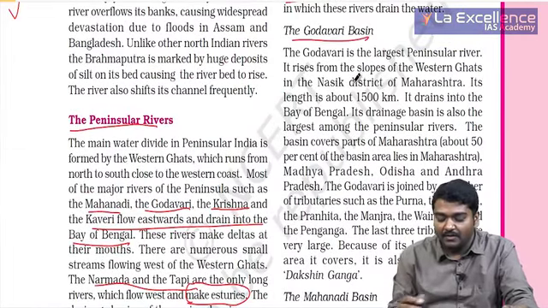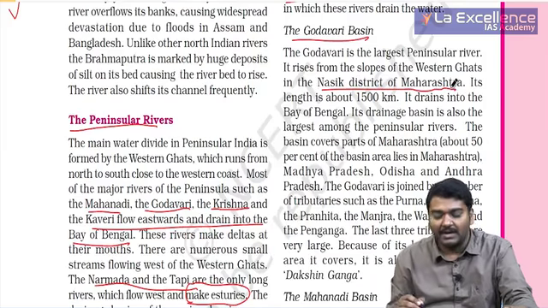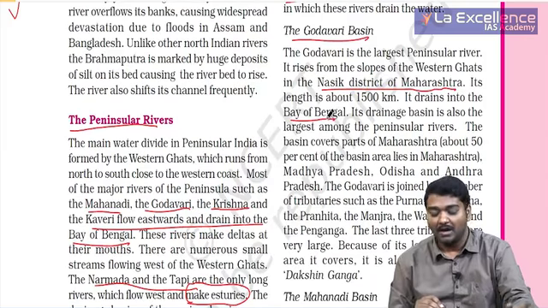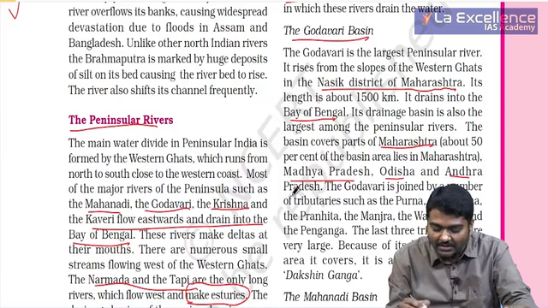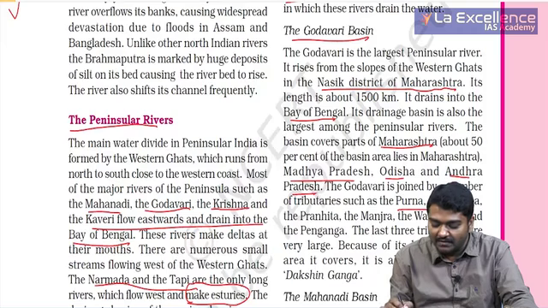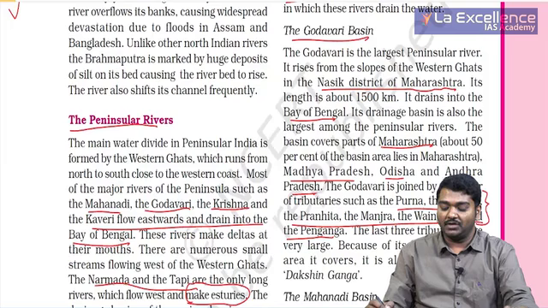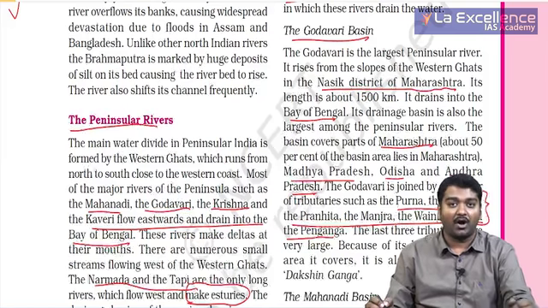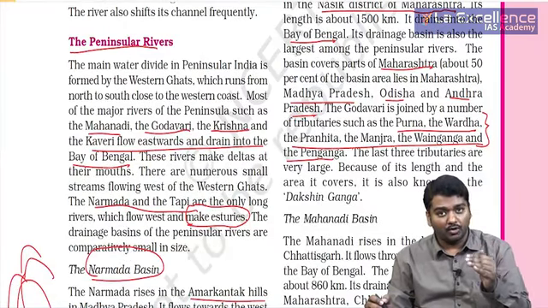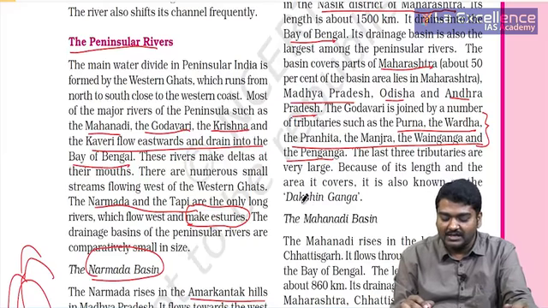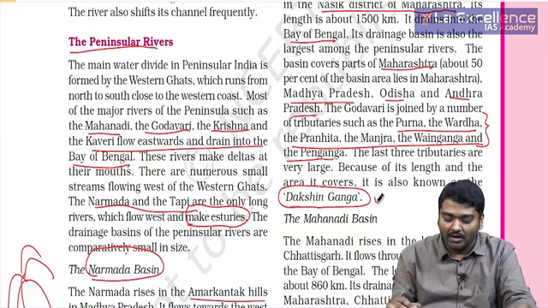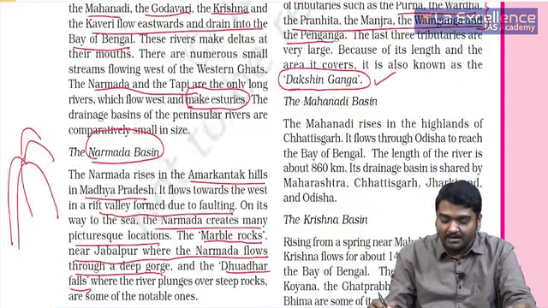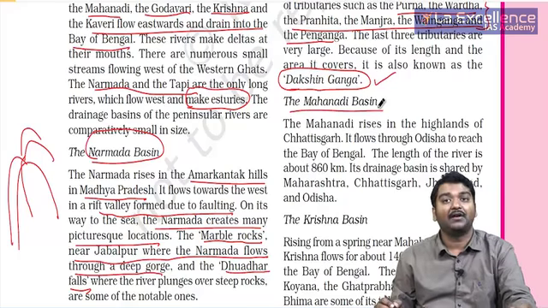Let's take Godavari, which originates in Nasik district of Maharashtra and drains into the Bay of Bengal. It moves through Maharashtra, Madhya Pradesh, Odisha and Andhra Pradesh. The Godavari is joined by many rivers. UPSC has asked about the tributaries of Godavari. They give you the tributaries and ask whether it is a tributary of Krishna or Godavari, so it is very important for you to look at it. At last, you have to see that it is one of the largest in entire South India and we call it Dakshina Ganga.